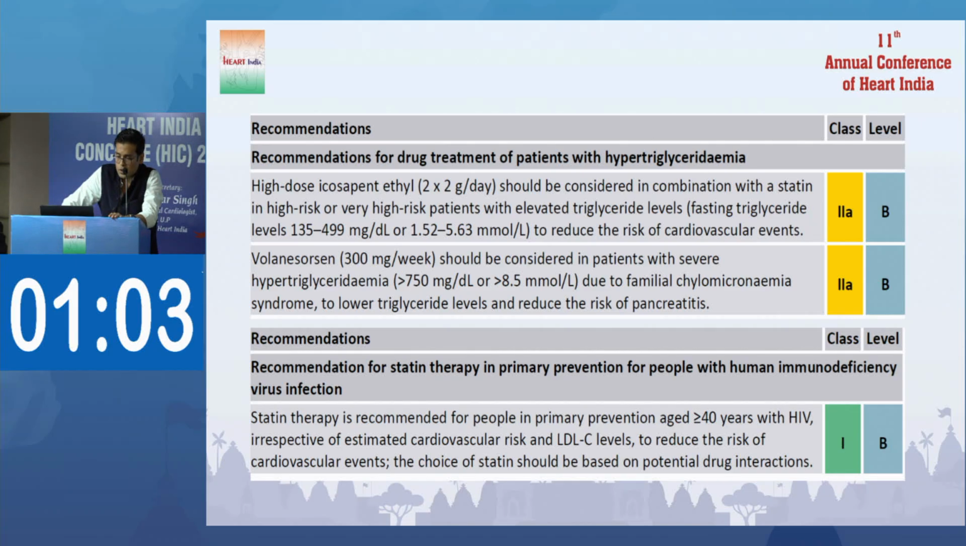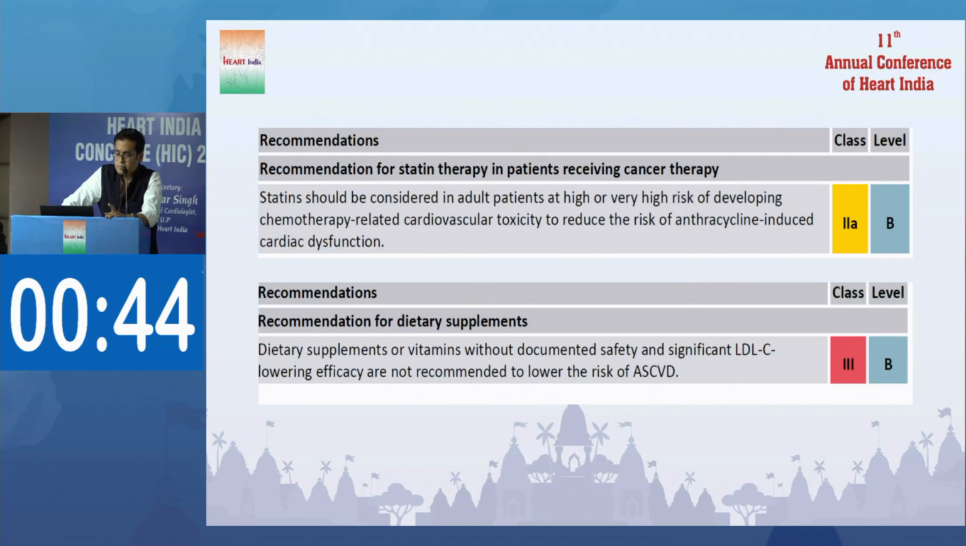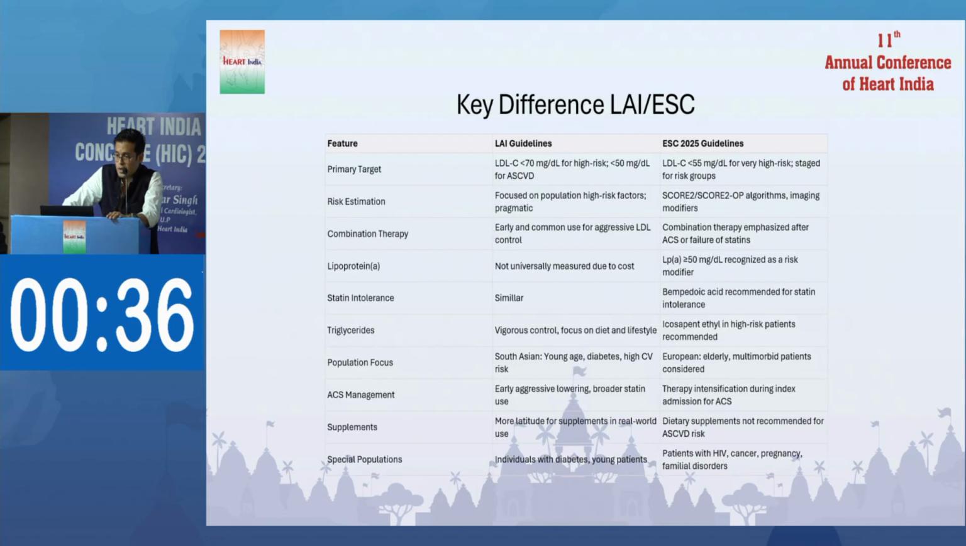Some new things in the 25 update: for HIV infection, in the primary prevention cohort, use of statin is a class 1 recommendation, and basically they have used pitavastatin, with very large population data, 8,000 patients, and a 35% MACE reduction was achieved in the HIV population. For anthracycline based chemotherapy patients, it is a class 2A recommendation, and dietary supplements are class 3, no use.